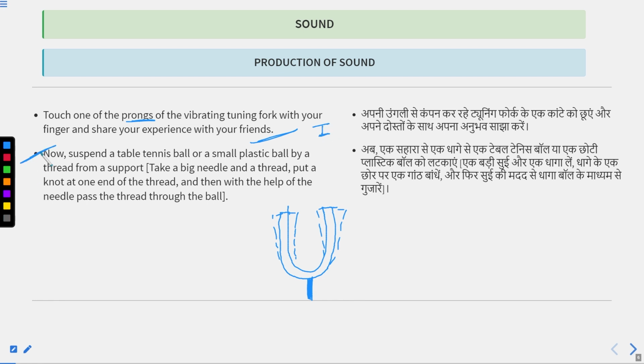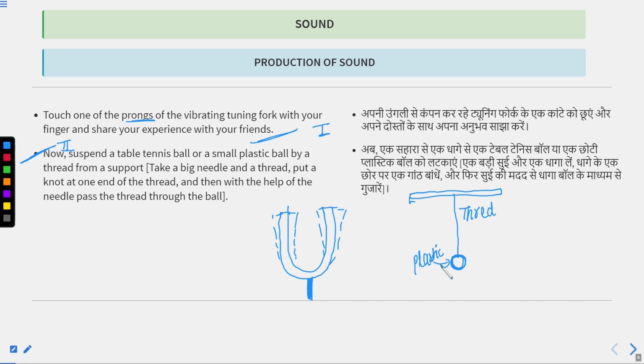Now the second part of this activity is to suspend a table tennis ball. This is a thread, and you have suspended a table tennis ball or a small plastic ball by a thread. This is your plastic ball, and you have suspended it.